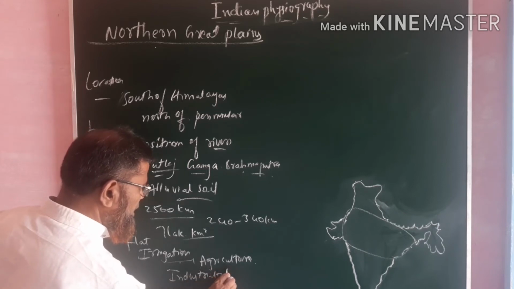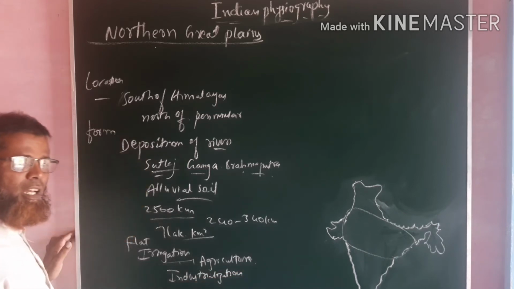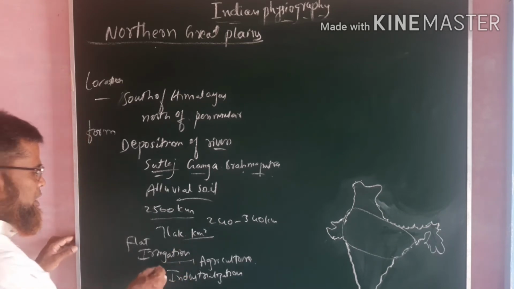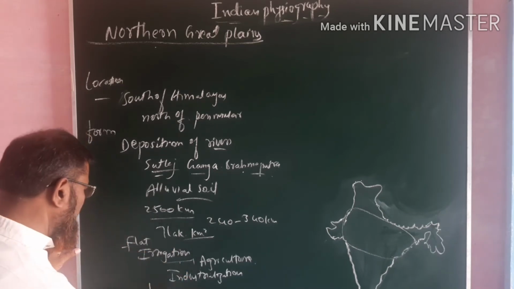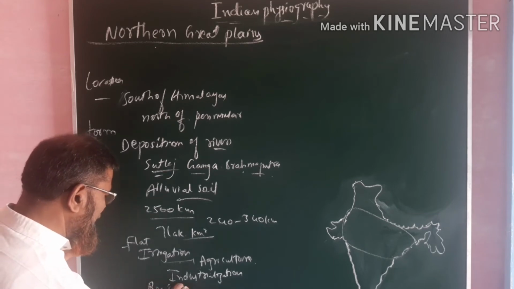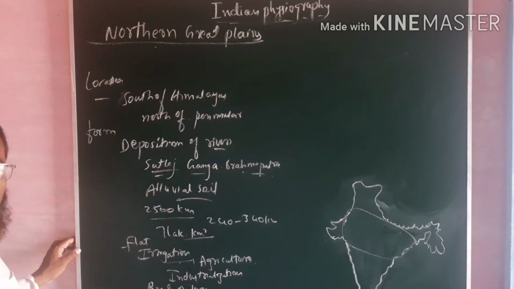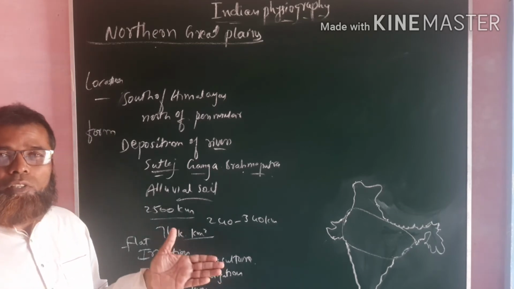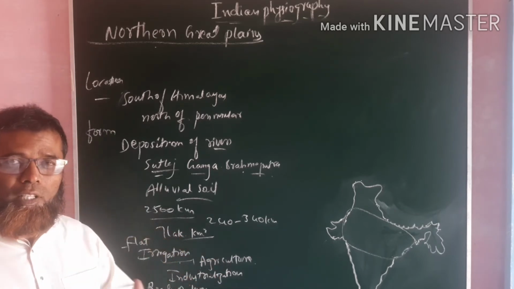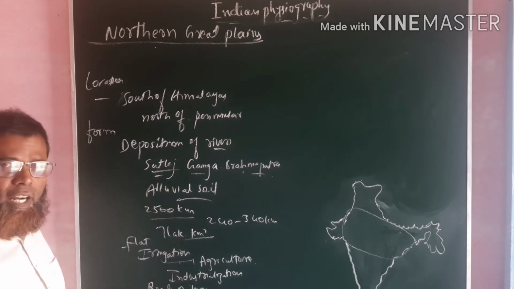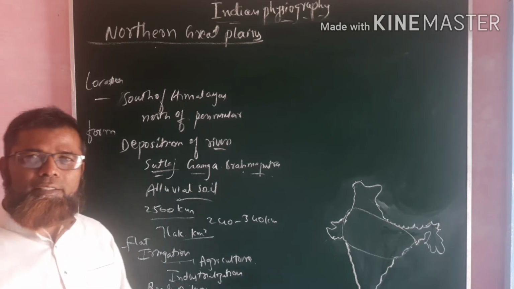Industrialization is here. The agro-based industries and even the mineral-based industries are also located here. And as it is very flat land, it helps for roads and railways, and even the inland waterways are there, because very wide rivers are also flowing, and that also helps the movement of boats and ships. Roads and railways are also very important in this area.